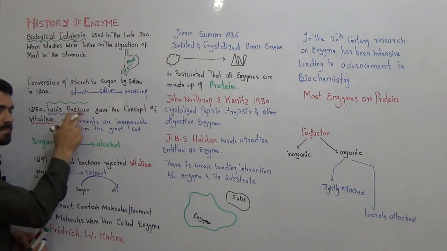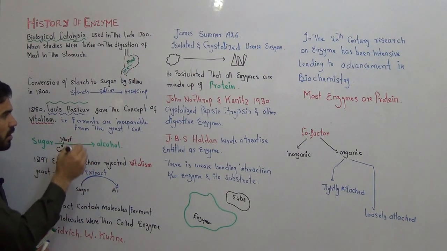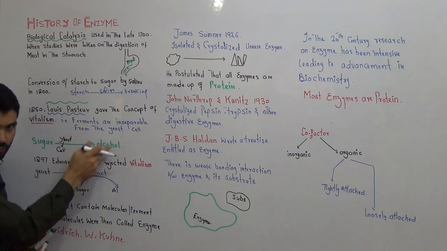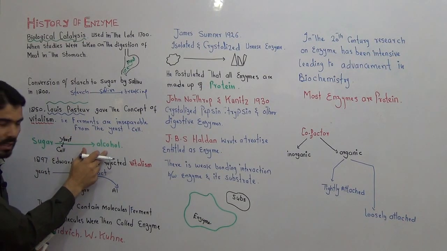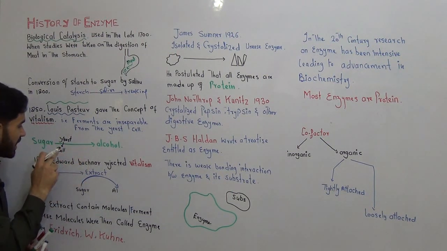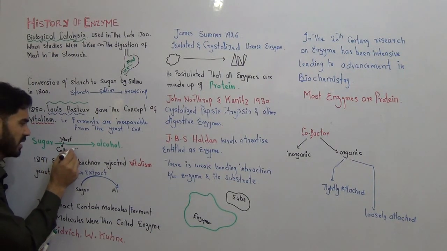So Louis Pasteur said that the process of fermentation, which means the making of alcohol from sugar, is because of something inside the cell.